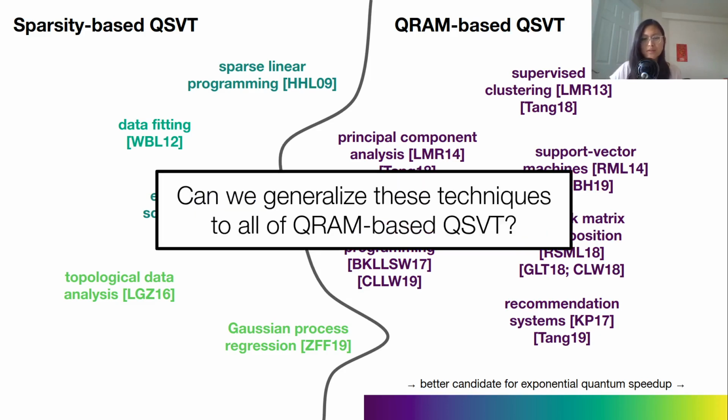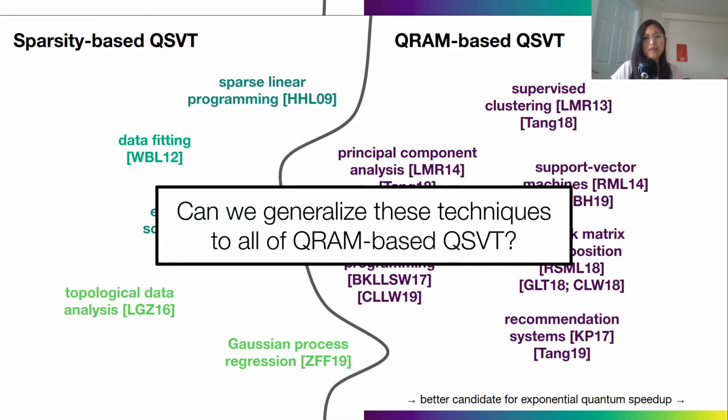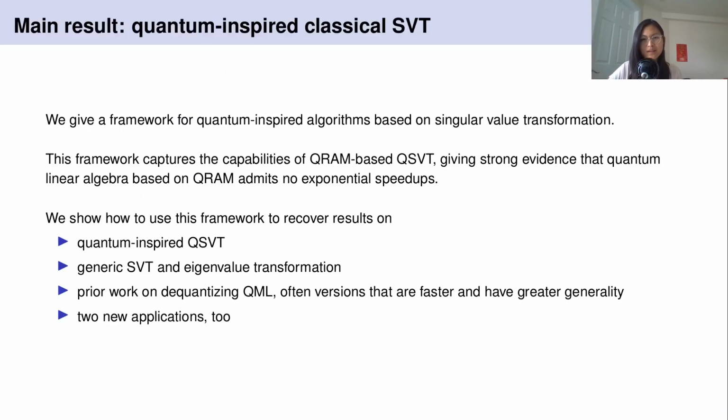So this suggests that it might be possible to dequantize QRAM-based QSVT in its entirety, and this is the fundamental question. The answer is that we give a framework for quantum-inspired algorithms based on singular value transformation. This framework is able to capture the capabilities of QRAM-based QSVT, and it gives strong evidence that quantum linear algebra based on QRAM gives no exponential speedups. We don't prove anything formally, but we prove something for a small case, and I'll show you why we believe that this is good for more general QSVT as well.